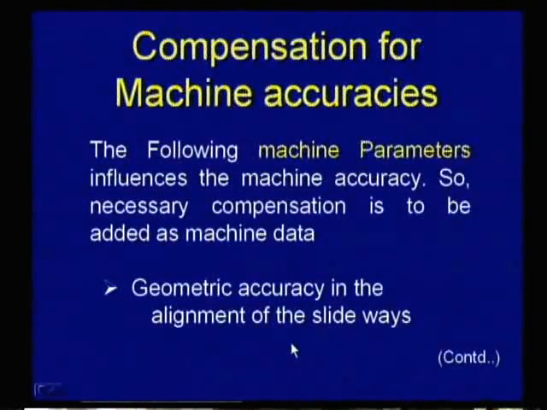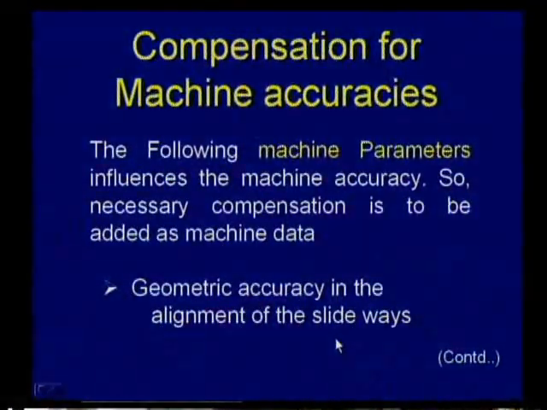Geometric accuracy in the alignment of the slideways. Here, just now, I told you machine data is different from the compensations. Machine data is fed by the manufacturer during the commissioning of the machine, but the compensations are provided to the machines in order to overcome the variations which are taking place in the CNC system. For that, different types of variations may come into the picture. In order to overcome those variations, different types of compensations are to be provided.